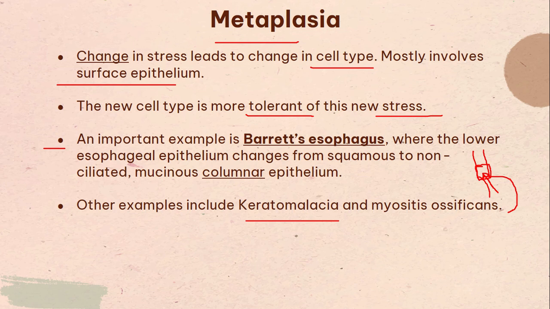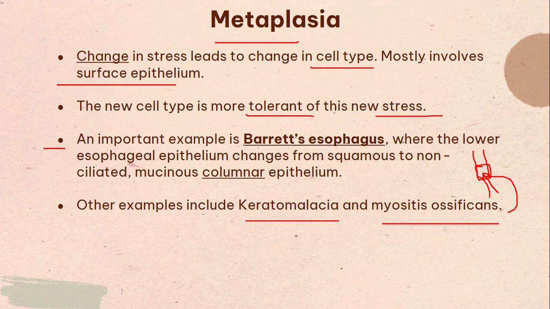It's going to scar, it's going to become really sort of tough and dry, and that's keratomalacia. Another example would be myositis ossificans, where the bone forms within the muscle. And why would that happen? It could be due to trauma, for example, and then you would find bone forming in the muscle.